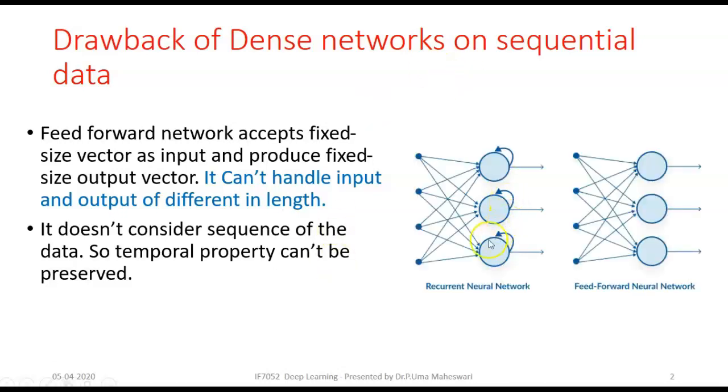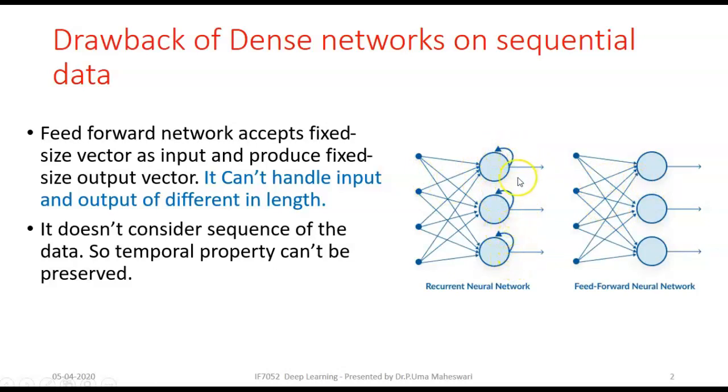See, there are two networks. One is the feed-forward neural network, which is our traditional case here, and another is the recurrent neural network. You can look at the difference between these two networks. RNN has some additional loops here.